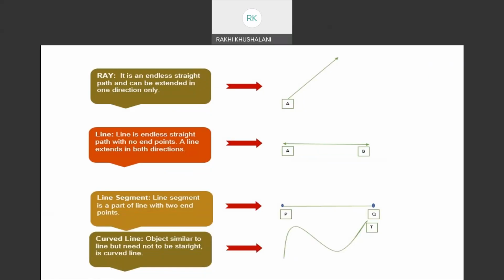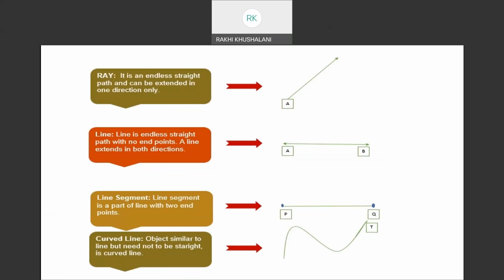Now let's see what a ray is. A ray is an endless straight path and can be extended in one direction only. A simple example I had given you is sun rays. A ray starts from the sun, so the sun is the vertex. It starts from it and keeps on extending. You cannot catch hold of those rays.